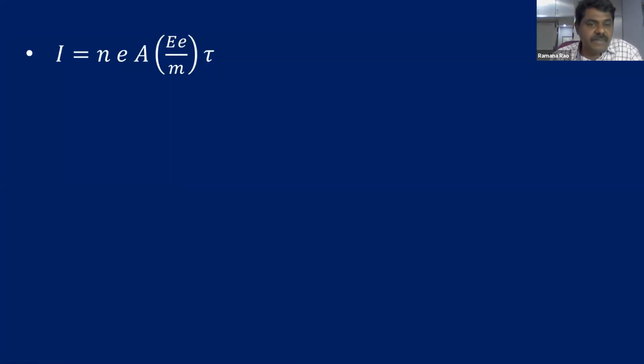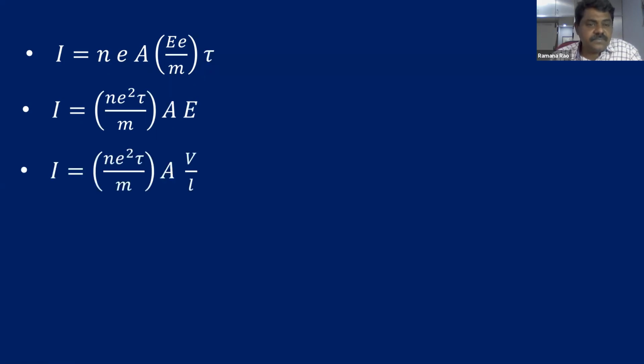Coming to the simplification part, I am simplifying: n into e square. You can follow, children: e into e square and relaxation time tau by mass m, into area of cross section and electric field intensity. Then in the next step, e square tau by m into A into, again we are using electric field intensity E is equal to V by L, where V is the potential difference across the conductor and L is the length of the conductor.